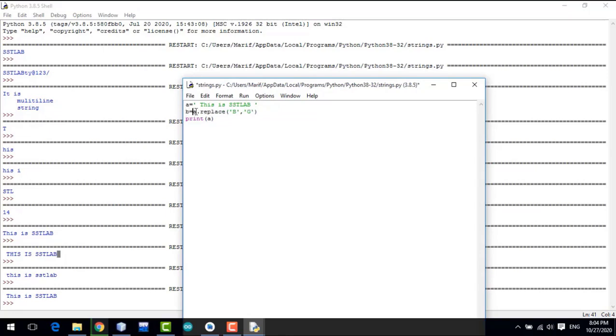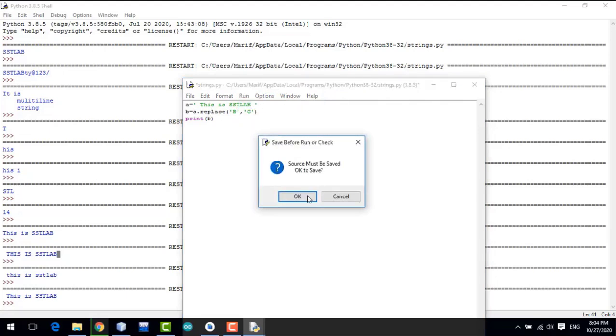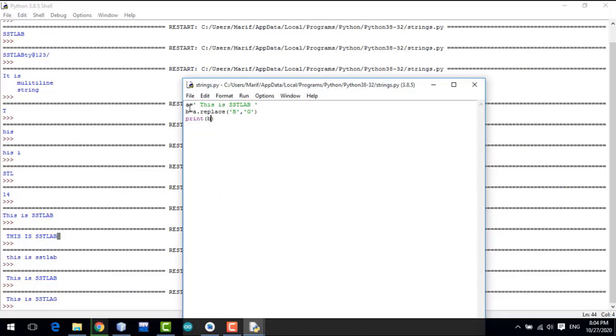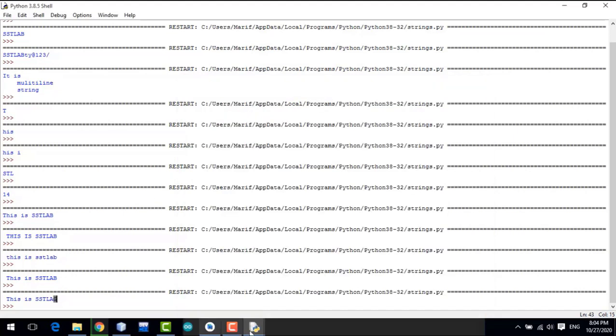If I use B is equal to, here you can see that it replaced the B in the A string with G and assigned that string to the B. When I print the B, B is replaced with the G.